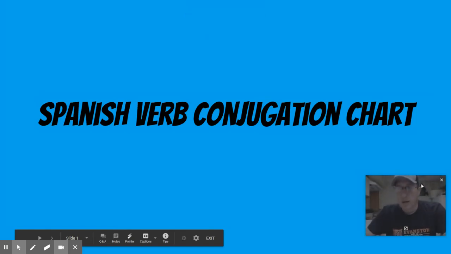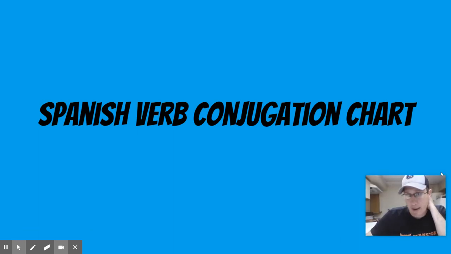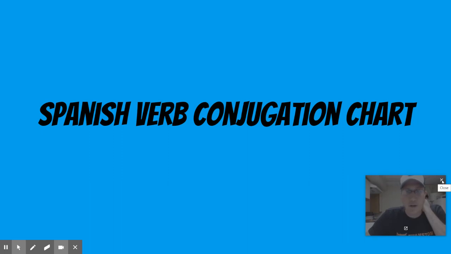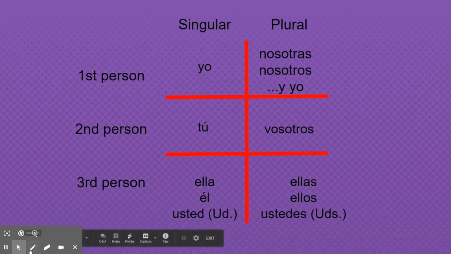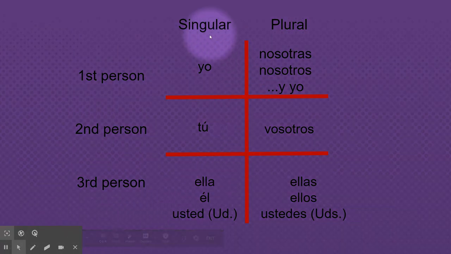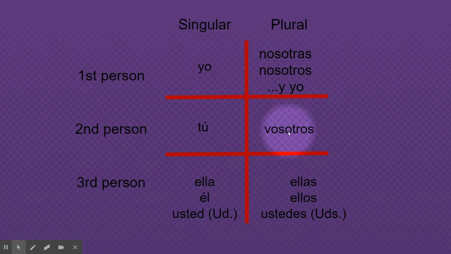Hola. Just want to go over the verb conjugation chart that a lot of world language teachers, not just Spanish, use to conjugate verbs. And so you may have always seen your teachers write your verbs in this way. Three on this side on the left and three on the right. Sometimes teachers, I personally don't teach the vosotros form. I can explain that in another video.